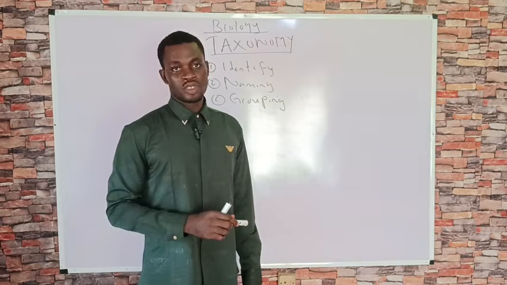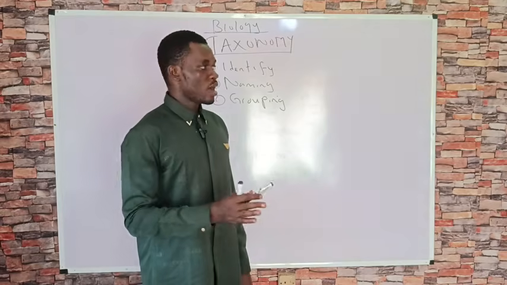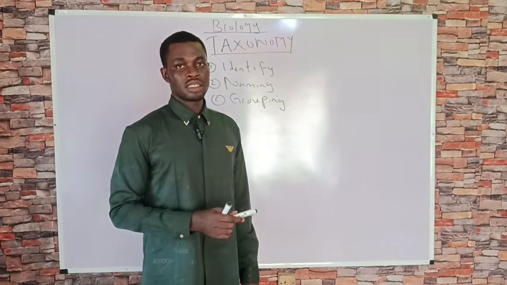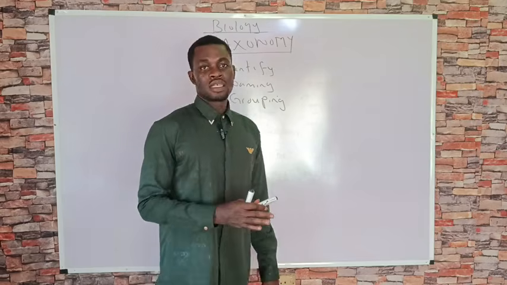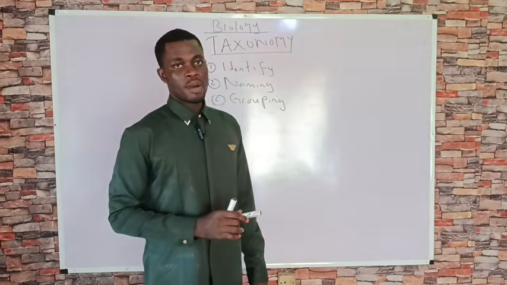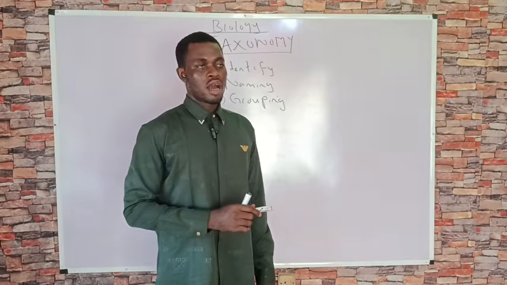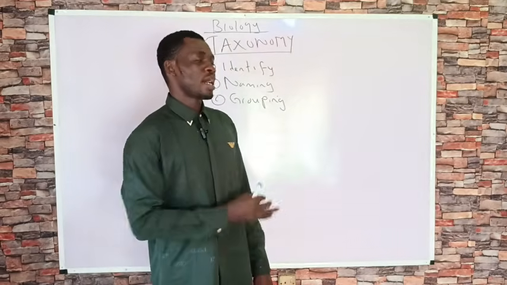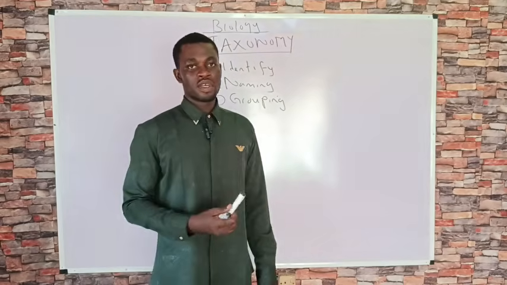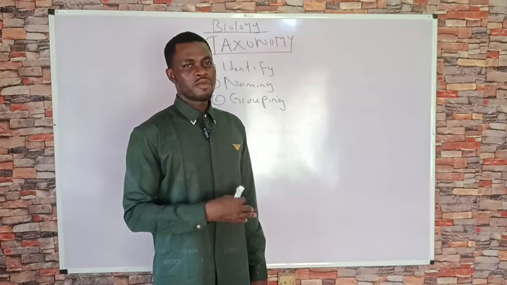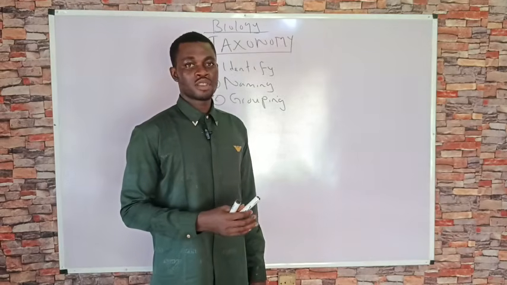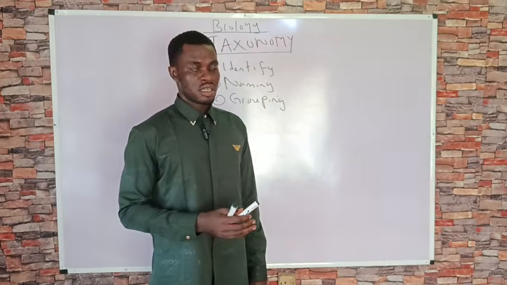Now, a little bit of history about classification. Throughout the early days of man, we have always wondered about the origin of life, and also about how to classify living organisms. So throughout history, there have been several individuals that have attempted to classify living things.